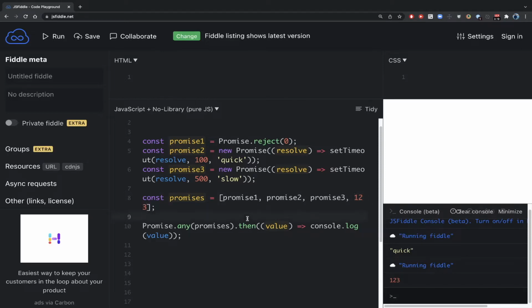As I'm repeating, I've said this in my other videos as well, that this iterable can consist of either promise objects or normal values as well.